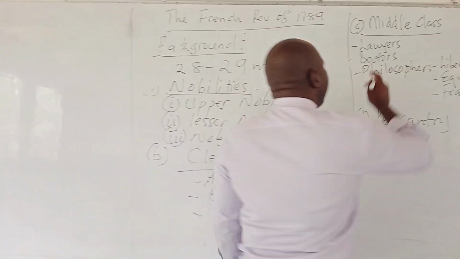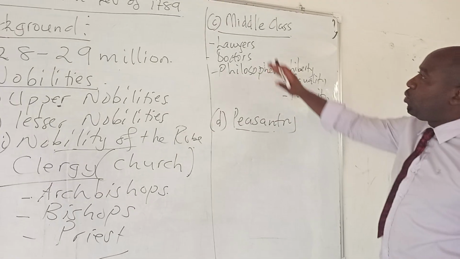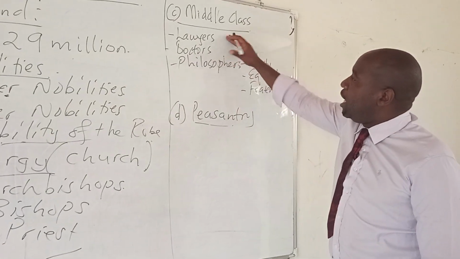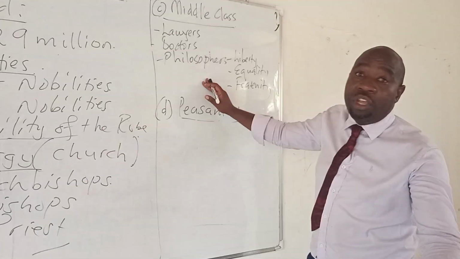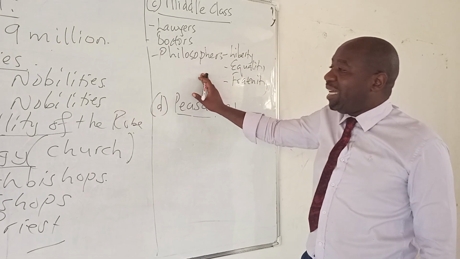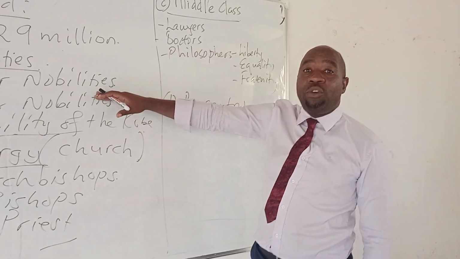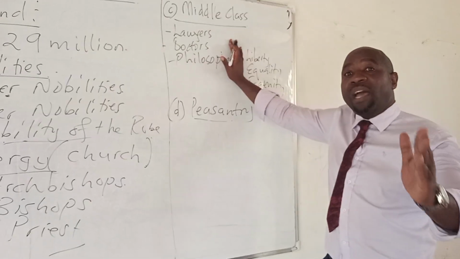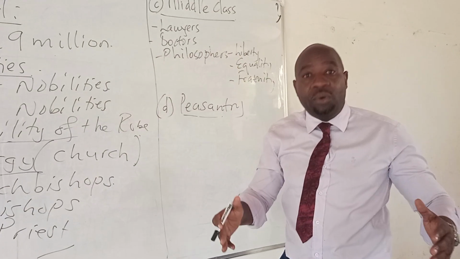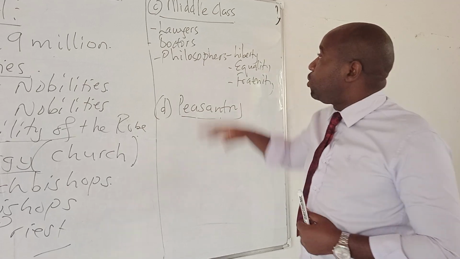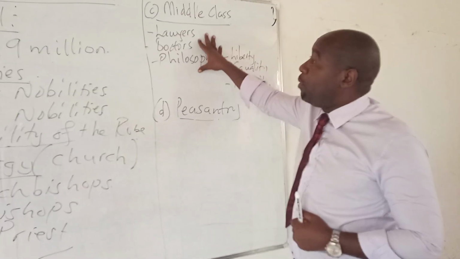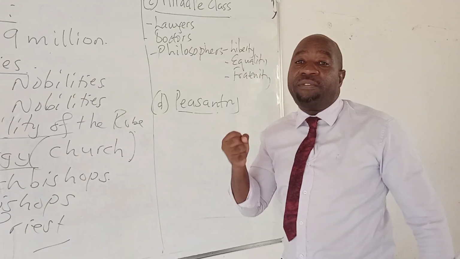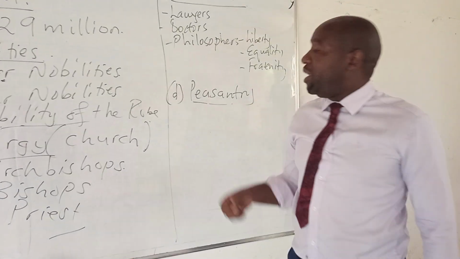The same applies with the middle class. The middle class consisted of those people who were educated. They did not enjoy so many privileges in the country that were enjoyed by the upper nobilities, despite the fact that they were highly educated. So that on its own led these people to preach about the ideas of liberty, equality, and fraternity.